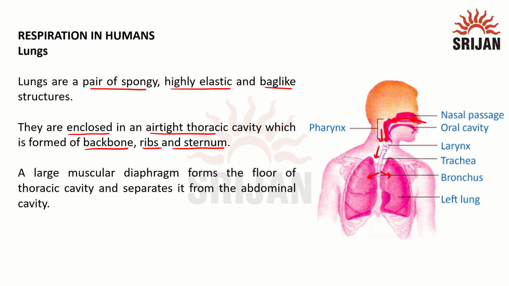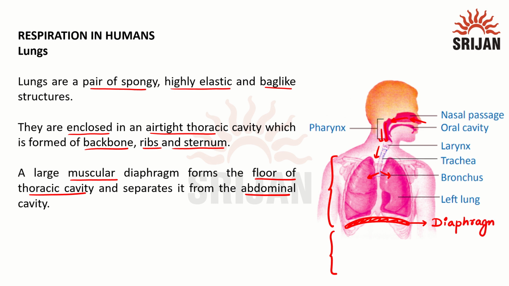Now from below, this is the base of the respiratory system or lungs. There we can see a large muscular structure. This is known as the diaphragm. Diaphragm forms the floor of your thoracic cavity. This is the one which separates the two sections. The upper part is termed as thoracic and the lower part is termed as abdomen. So diaphragm is the structure which bifurcates the two regions within our body.